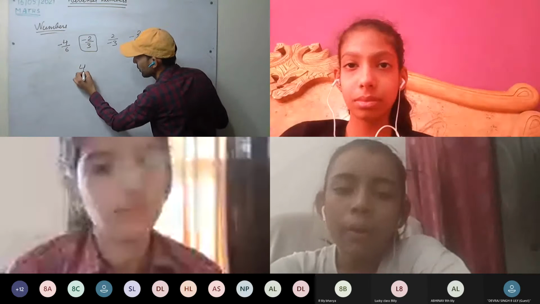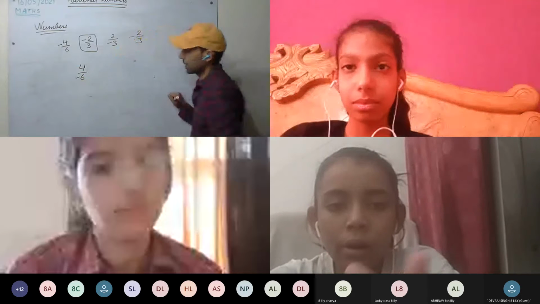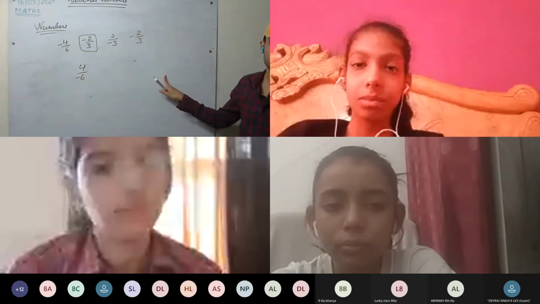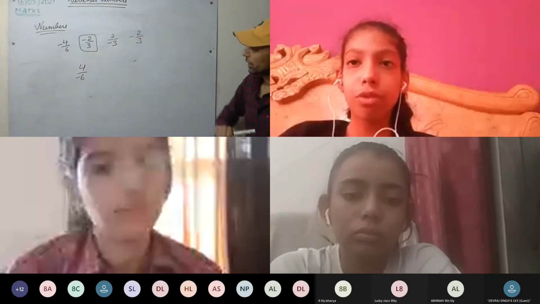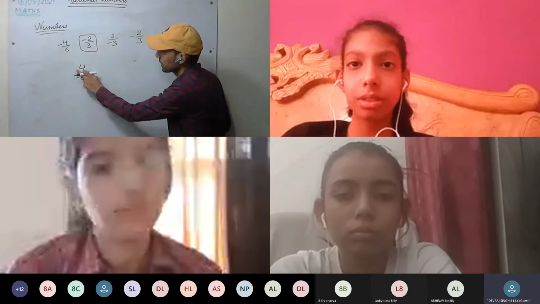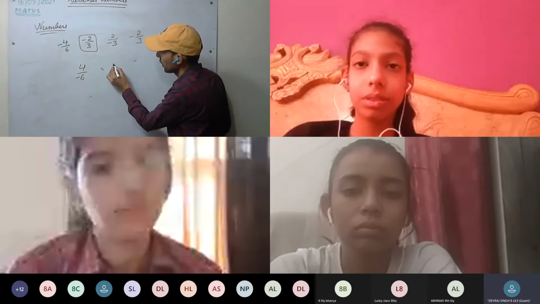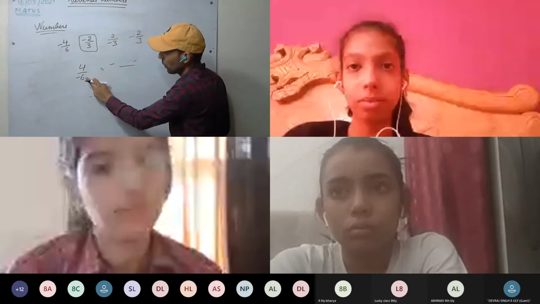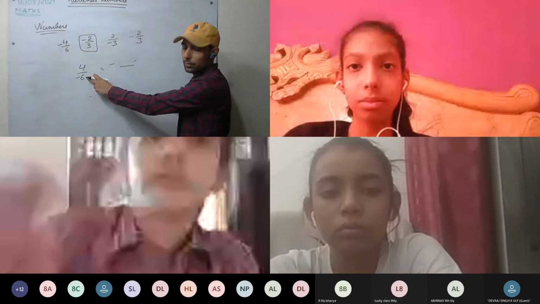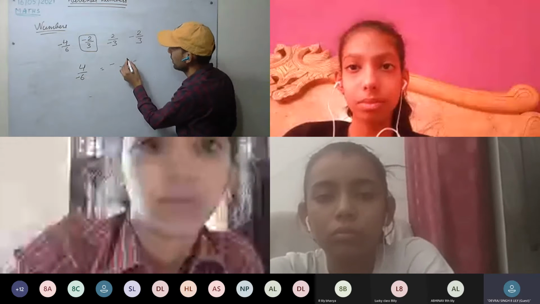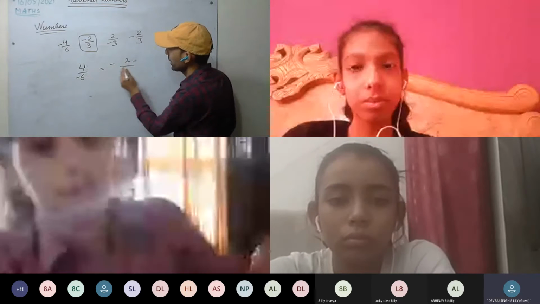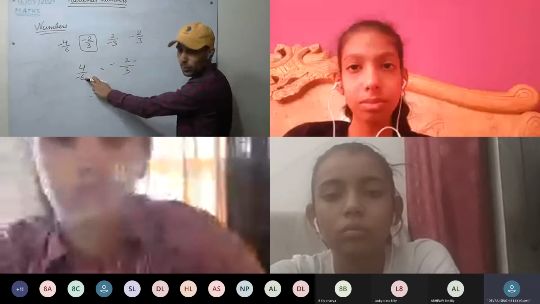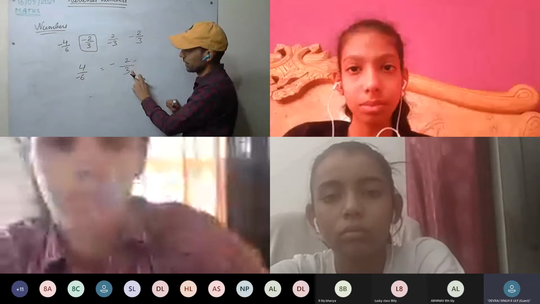For example, a number is given, 4 upon minus 6. Represent this number in standard form. How are we going to represent it? The negative sign must be in the numerator. So first, negative sign here. Now, is there any common factor? 2 is the common factor. So we can divide numerator and denominator by 2, giving 2 by 3.